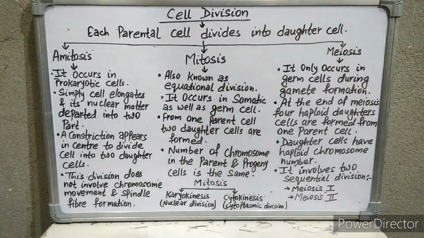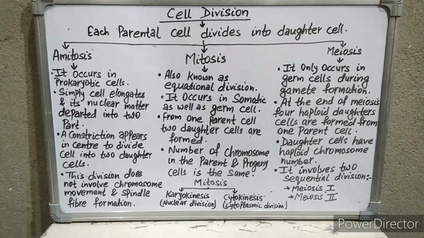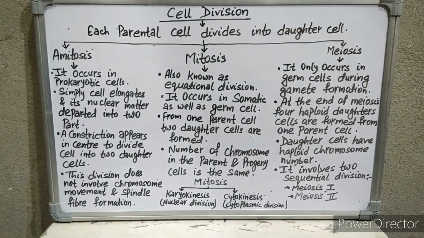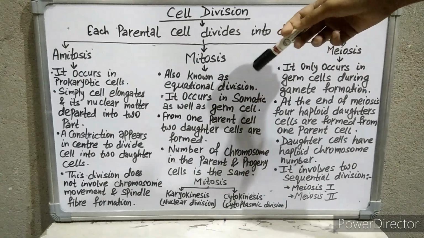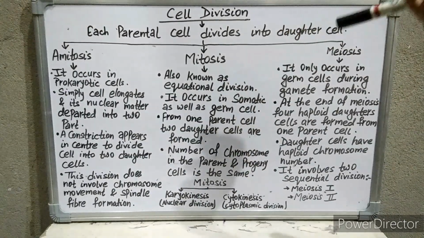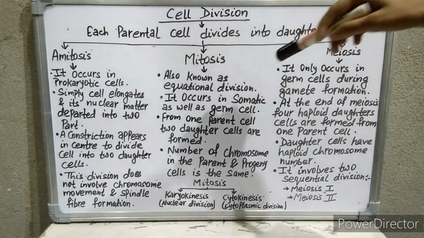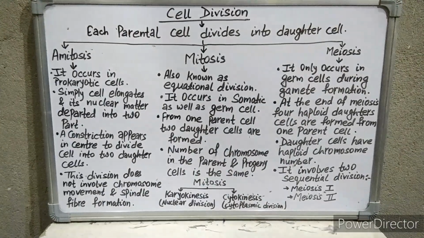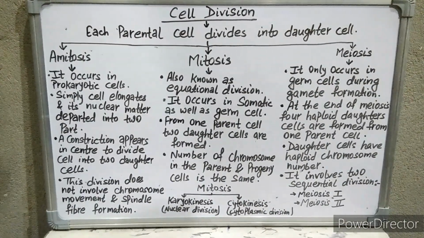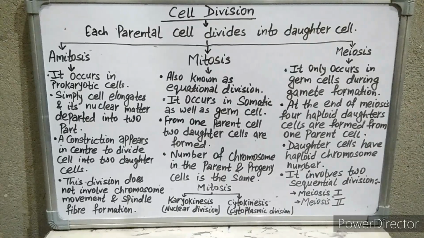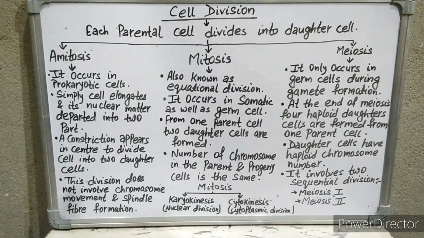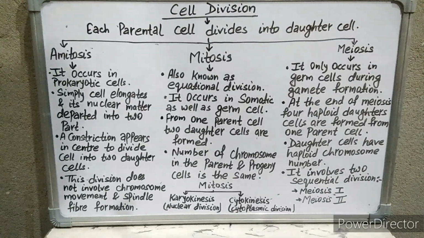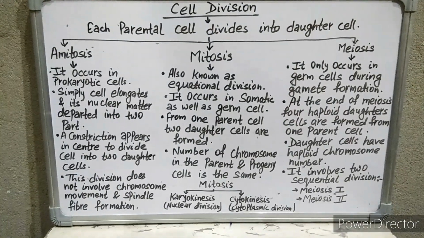In this type of cell division, from one parent cell, two daughter cells are formed and the number of chromosomes in the parent cell and progeny cell is the same. That means in this type of cell division, the constancy of chromosome number is maintained. For example, if the number of chromosomes in the parent cell in a diploid organism is 2n, then the progeny cells also have 2n chromosomes.